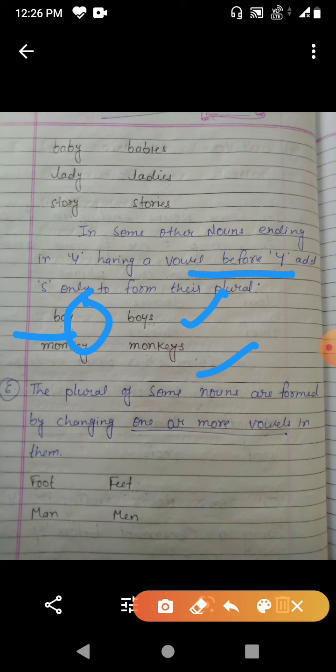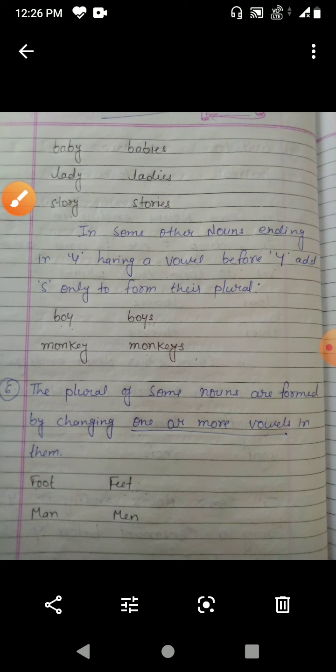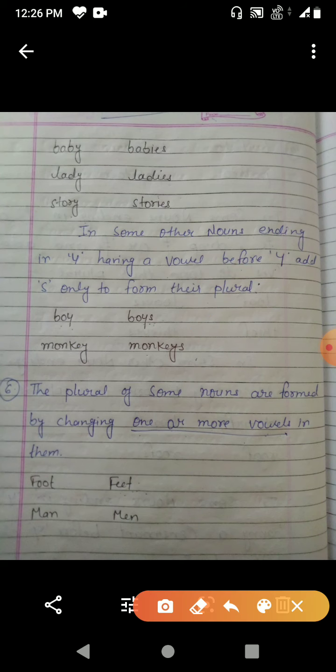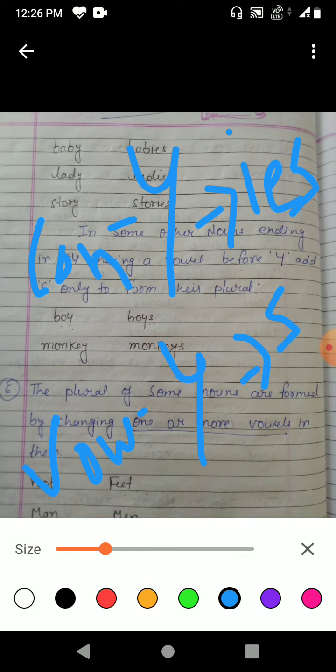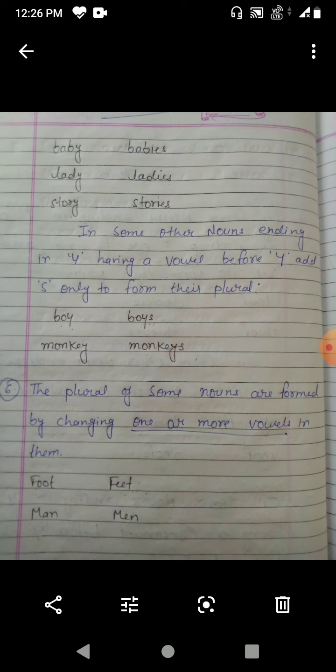So I have made two things clear. Before y, if it is a consonant, we add ies in that place. But before y, if it is a vowel, we simply add s there. So these are the two rules for ies and s, before a consonant and a vowel.